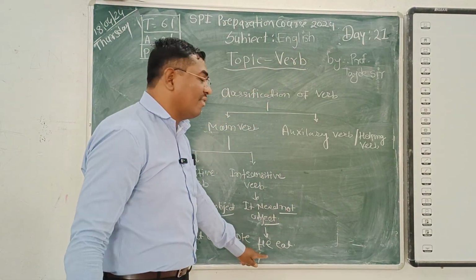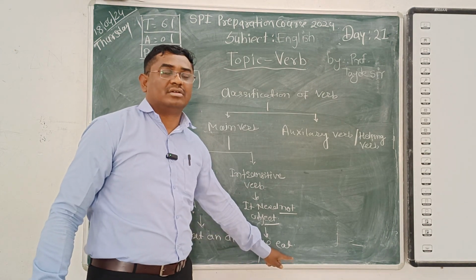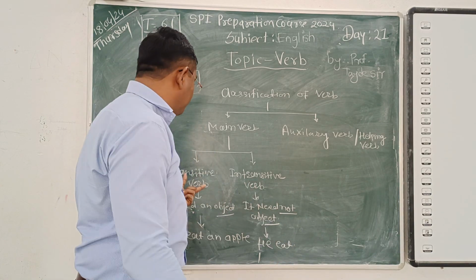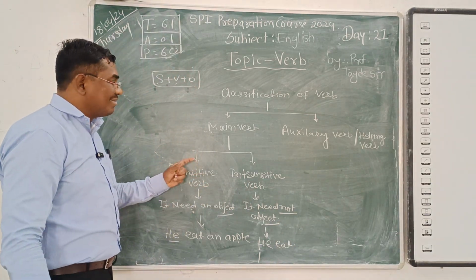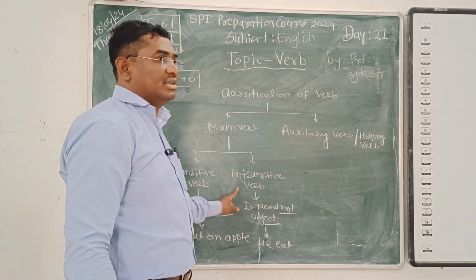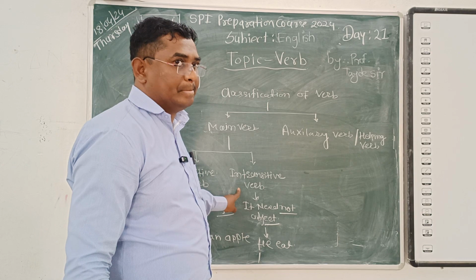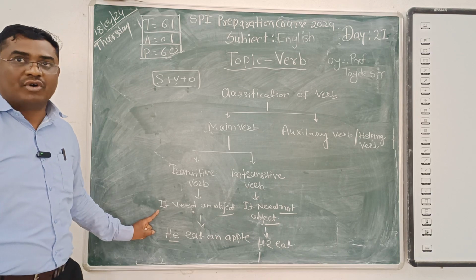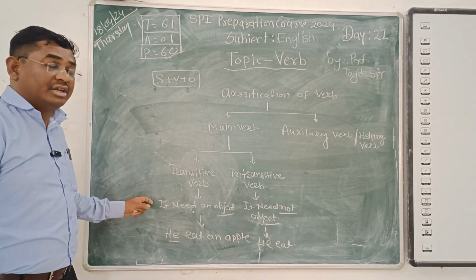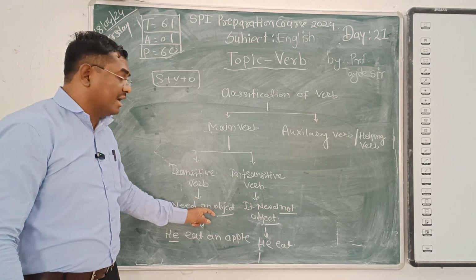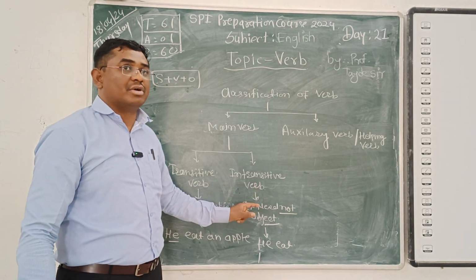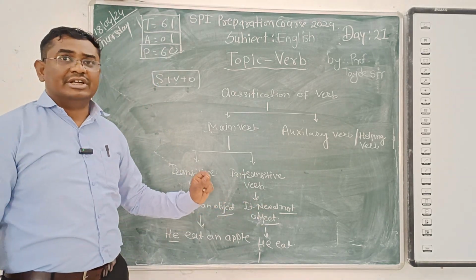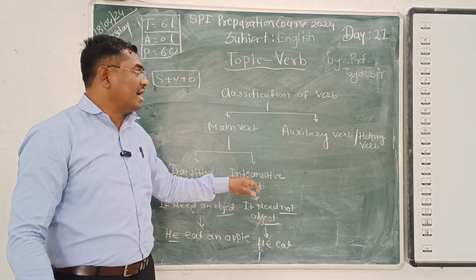So in this sentence, you will find out that there is no object. There is no object. This is purely information about the transitive verb and intransitive verb. Keep in your mind, in the transitive verb there is a definition or some information related to it. A transitive verb needs an object, and an intransitive verb has no need of an object. Very simple, a very small difference between these two, transitive verb and intransitive verb.